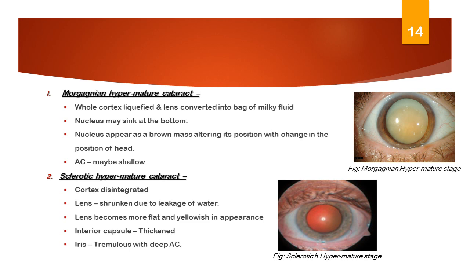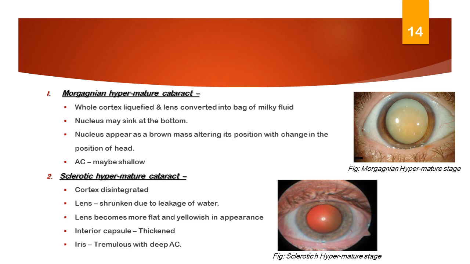Sclerotic type of the hypermature cataract. In this type of hypermature cataract, the cortex is disintegrated, and the lens becomes sunken due to the leakage of water. The lens may be flat and yellowish in appearance. The entire capsule becomes thickened due to the proliferation of the anterior cuboidal cells, and may contain calcium or cholesterol crystals